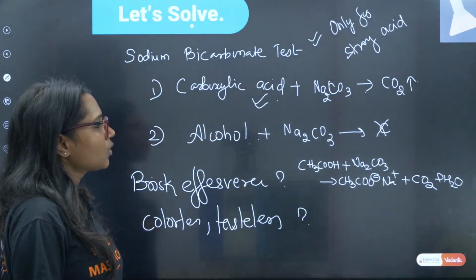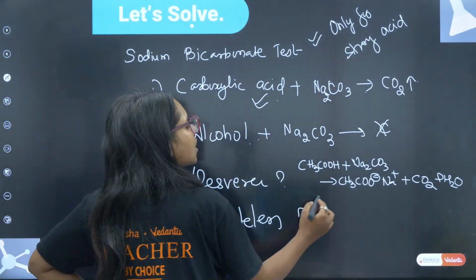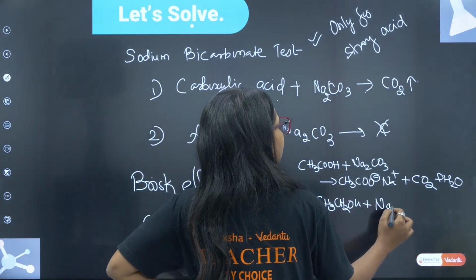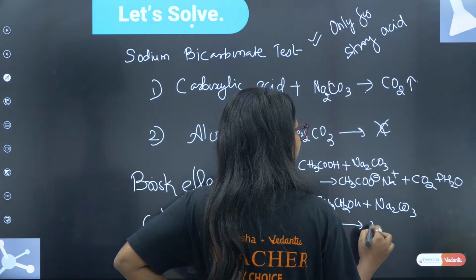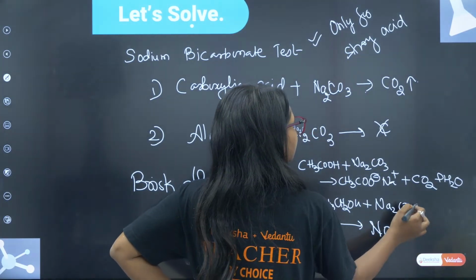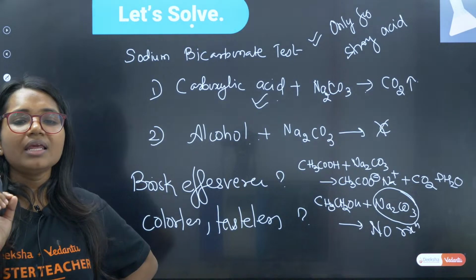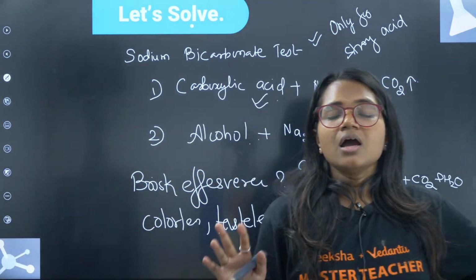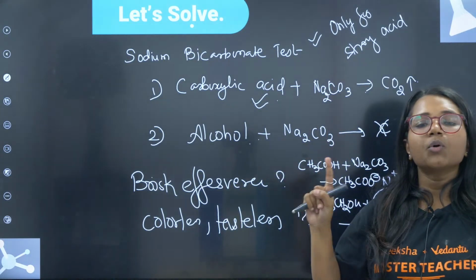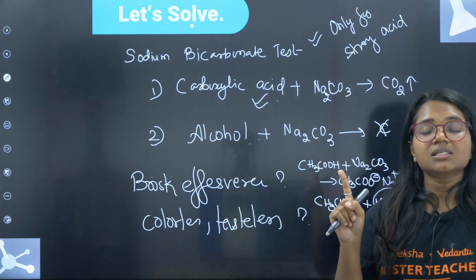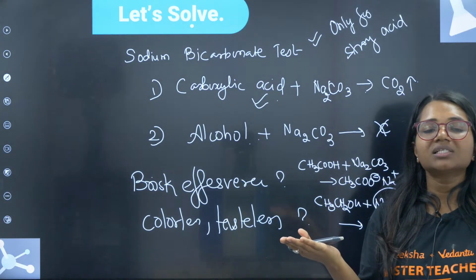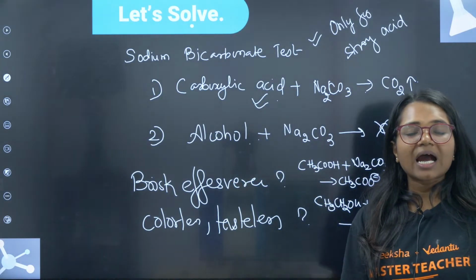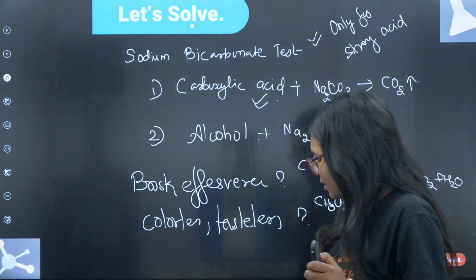In case of alcohol, CH3CH2OH plus Na2CO3, no reaction, because this sodium bicarbonate will only react with strong acids. Now clear? One, you can show the litmus test. Who will give the positive litmus test in case of blue strip? Acid. Second, you can use the sodium bicarbonate test, the brisk effervescence.